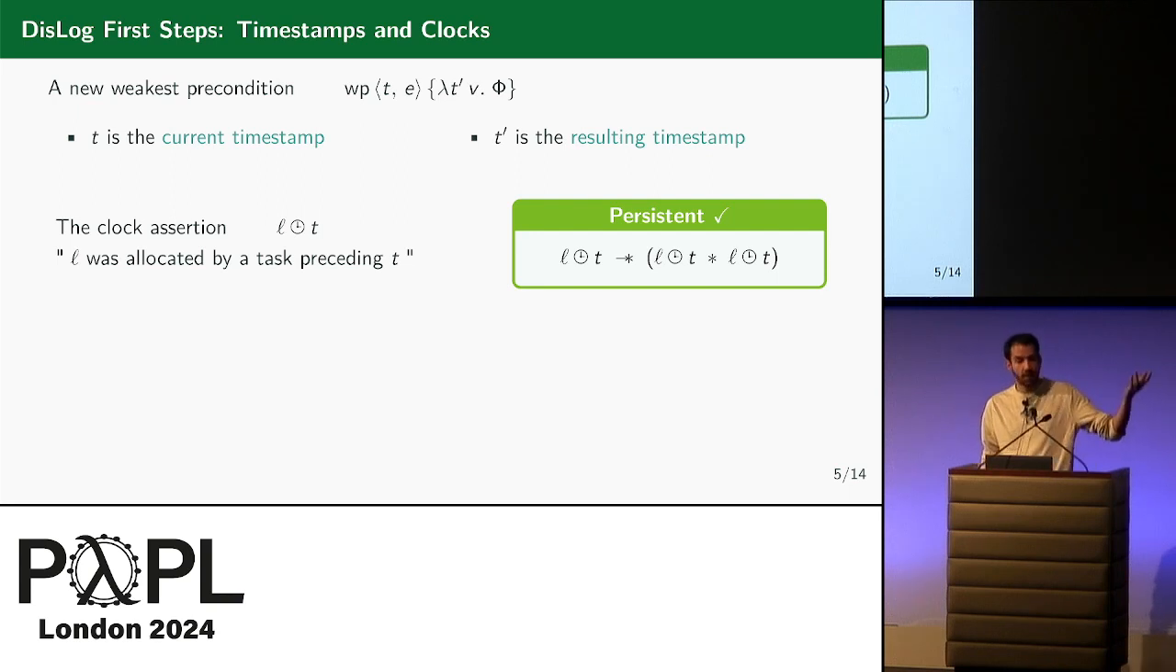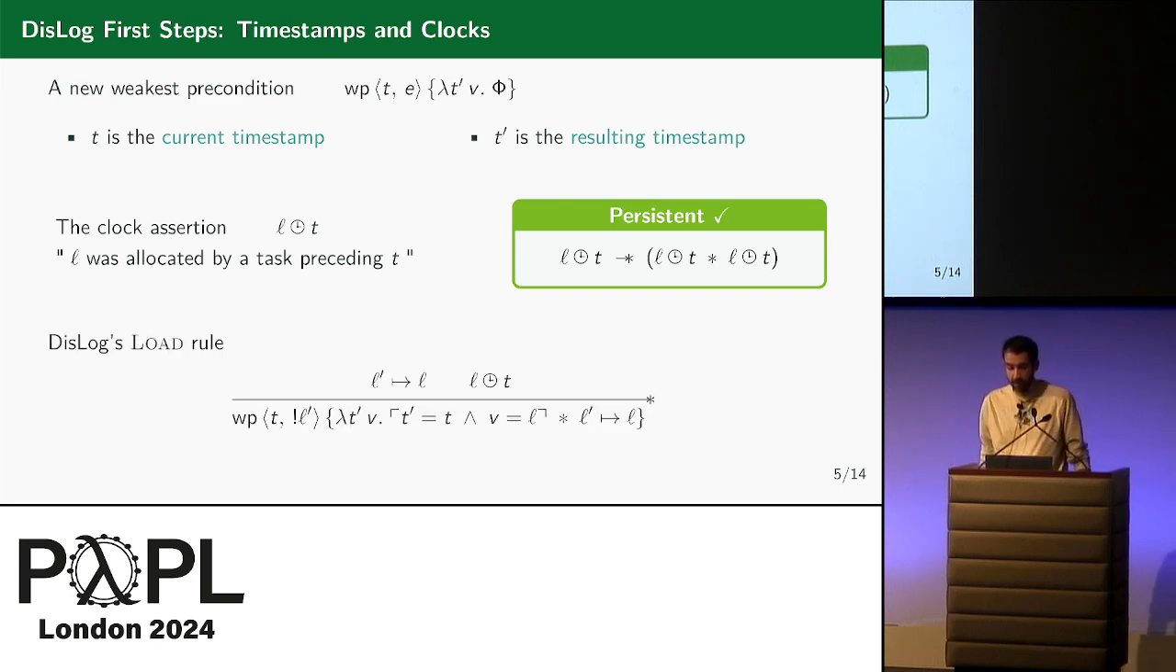Then with this new WP and this clock assertion, we are ready to unveil our load rule, that is the core of the logic, that paraphrases the definition of disentanglement. Well, so the precondition is here, and it asserts that if L prime points to L, and if the task T dereferences L prime, that is, it acquires L from the heap, then L must have been allocated by a task preceding T. In the postcondition, we know that the resulting timestamp T prime is equal to T, since the load is sequential. The resulting value V is equal to L, and L prime still points to L.